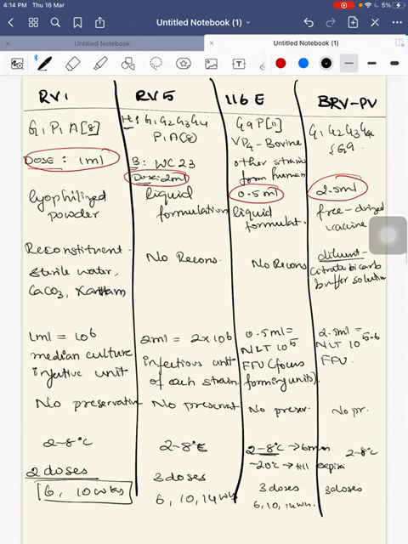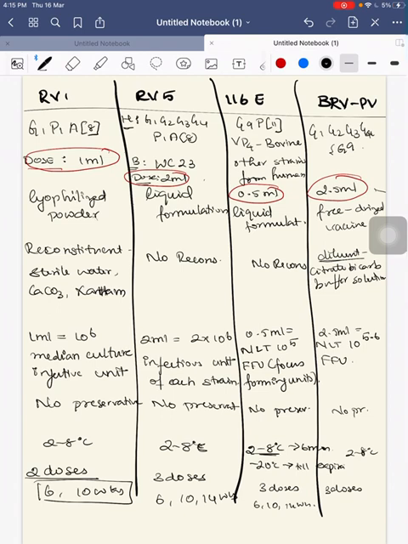RV1 is G1 P1A8, RV5 is human with bovine. Human consists of G1 to G4 and P1A8. Bovine is WC23. In Rotavac it is G9 P11 with VP4 as bovine strain. And the bovine rotavirus pentavac is G1, G2, G3, G4 and G9. Doses are 1 ml, 2 ml, 0.5 ml and 2.5 ml.